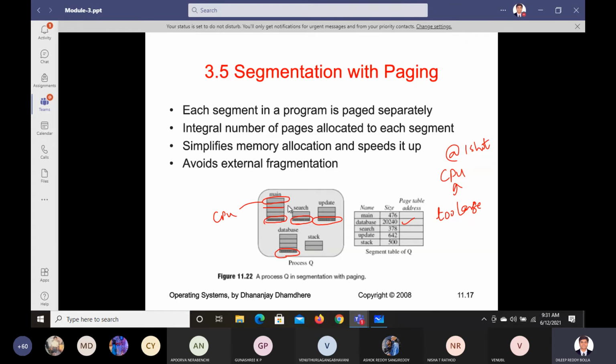Immediately next to that, the next page will be scheduled. This one, this next second. The next third page will be scheduled. The next fourth page will be scheduled. Like this, we can complete this main memory in terms of steps.